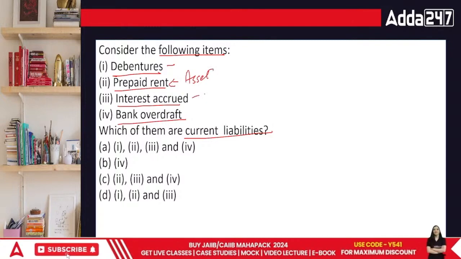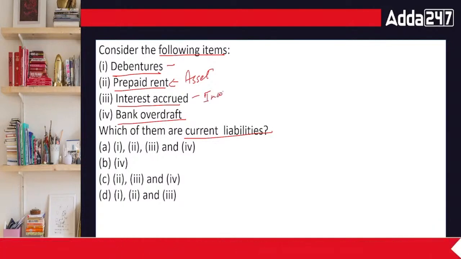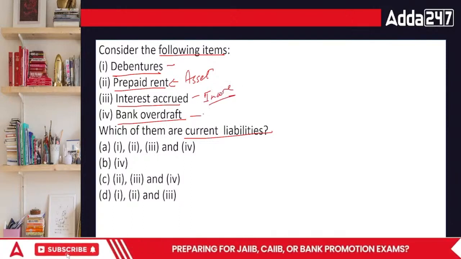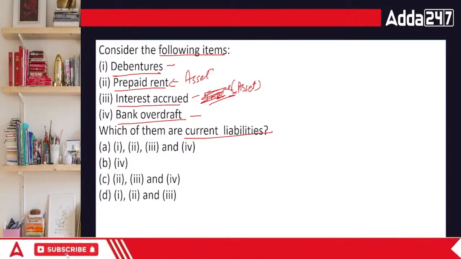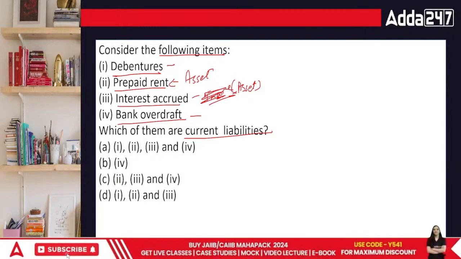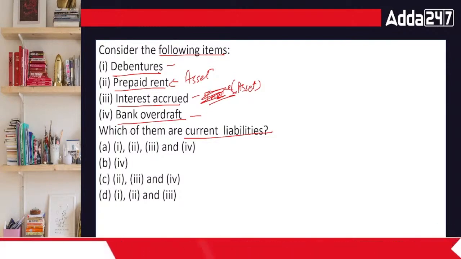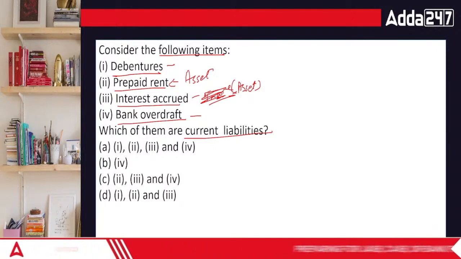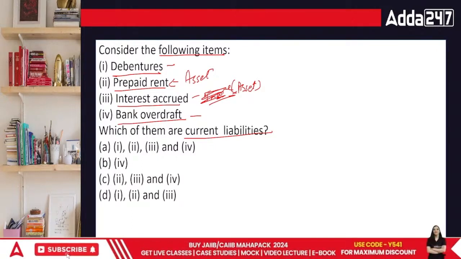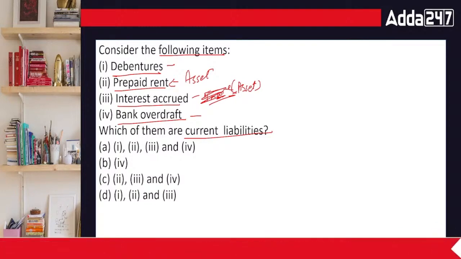Interest accrued is an income that can come in future. Accrued is basically what is definitely pending right now. And the last one is bank overdraft. Bank OD means the money that I withdraw from the bank.